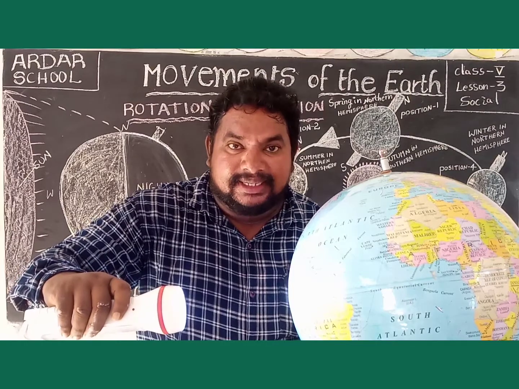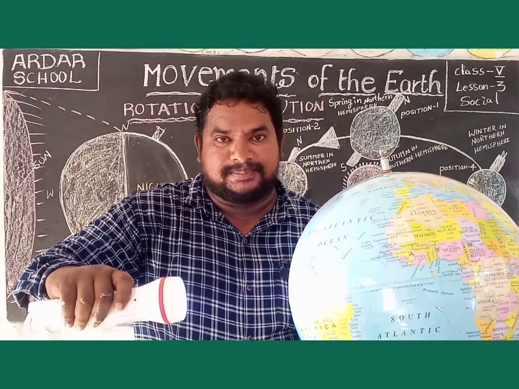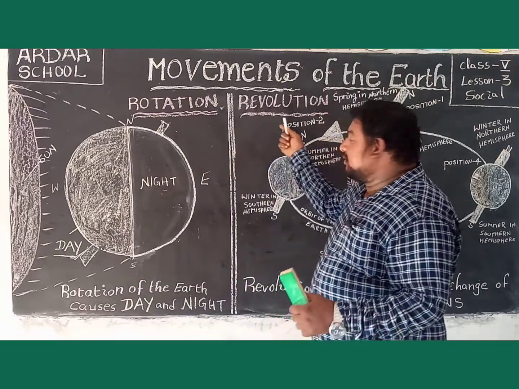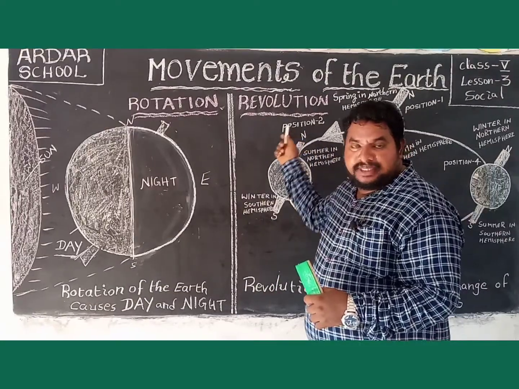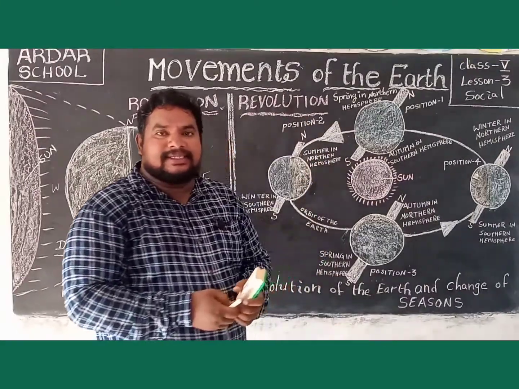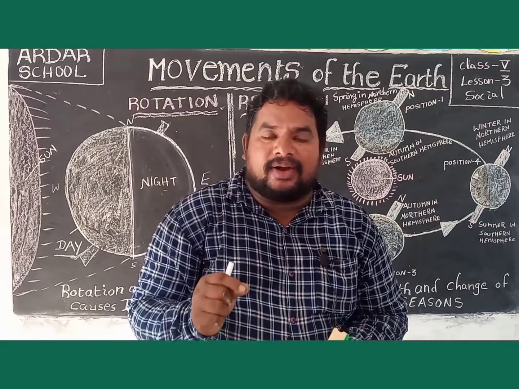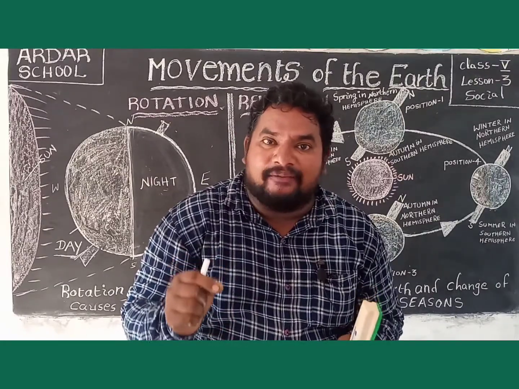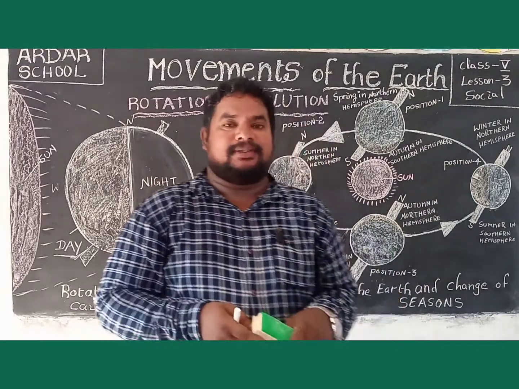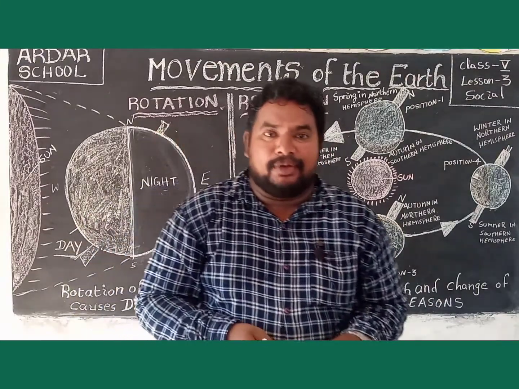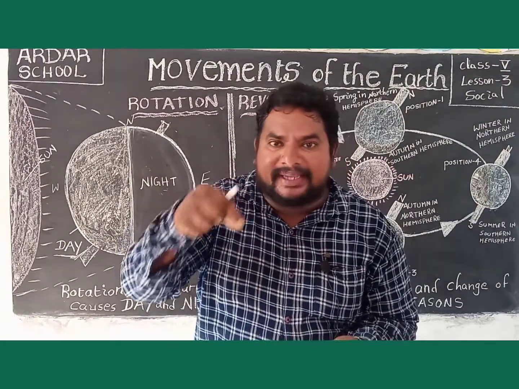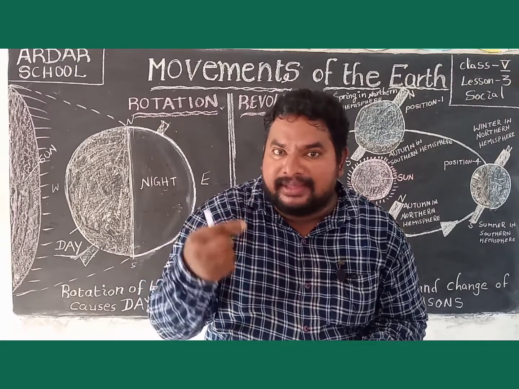Okay children, this is the rotation. After rotation, the second movement is revolution. Revolution is when the earth rotates on its own axis and revolves around the sun.